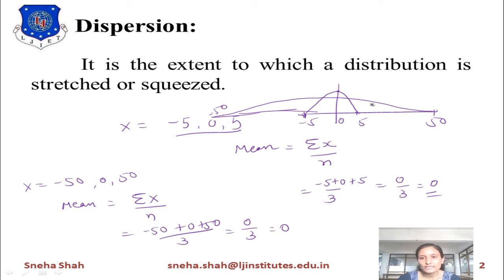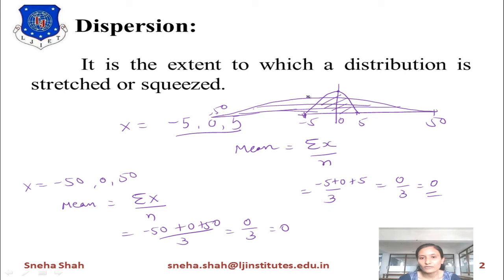But you can see from the distributions that for -5 to 5 the distribution is narrower, and for -50 to 50 the distribution is wide. So the mean cannot tell us how much the distribution is stretched.